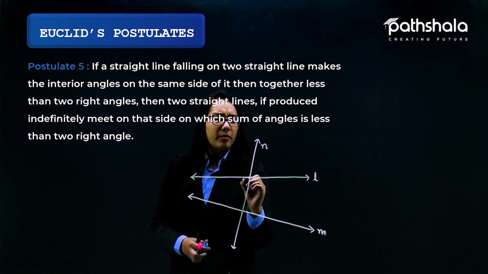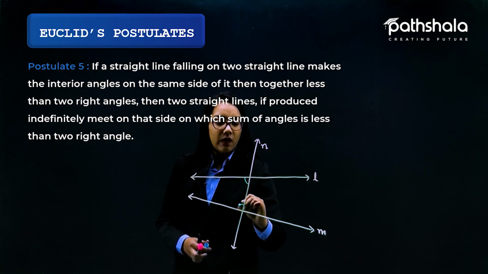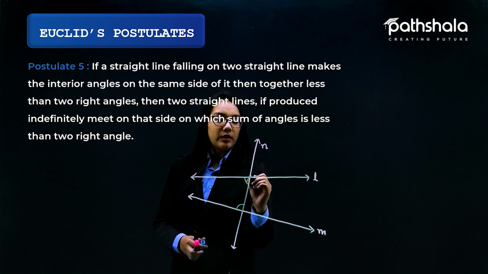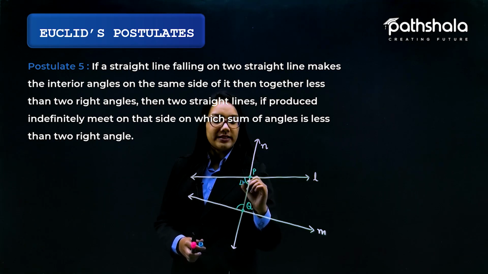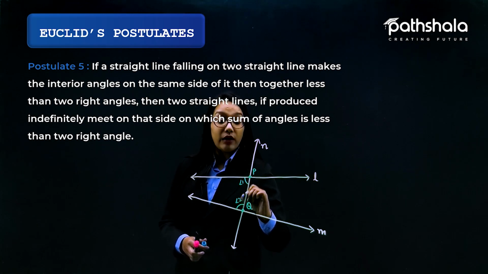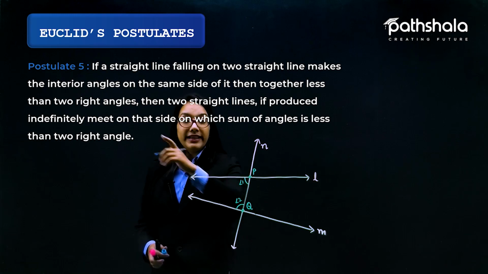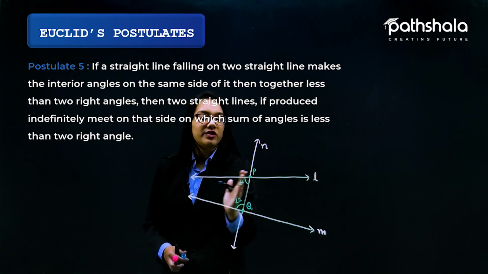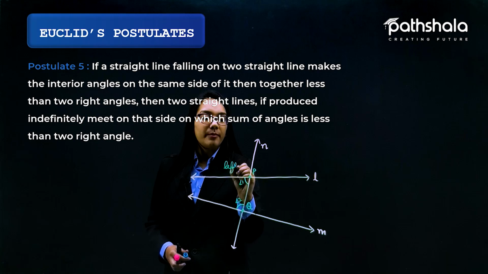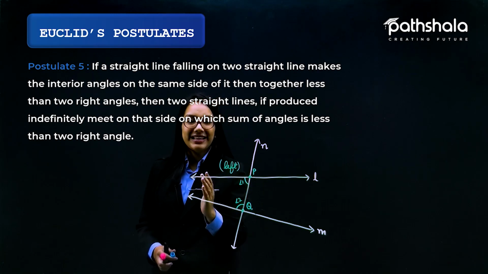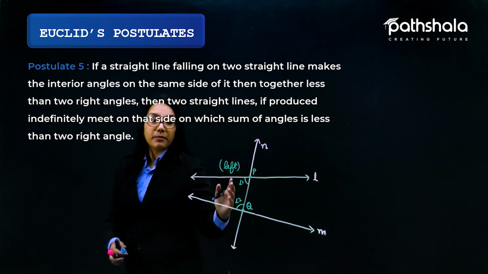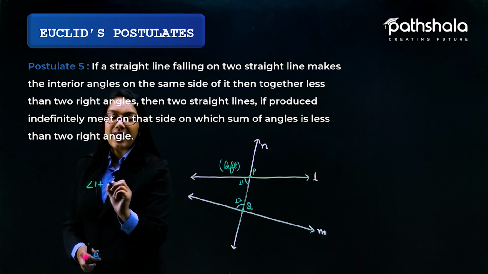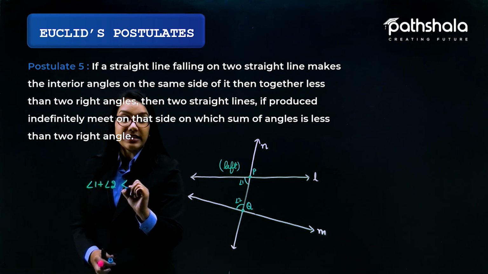So let us suppose I'm talking about the angles on the same side. Let us suppose this is the point P, and this is the point Q. So basically we are talking about this particular angle. Let us call it angle 1, and this angle 2. It says the interior angles on the same side, let us suppose the left side of P, together means angle 1 plus angle 2 is less than two right angles.